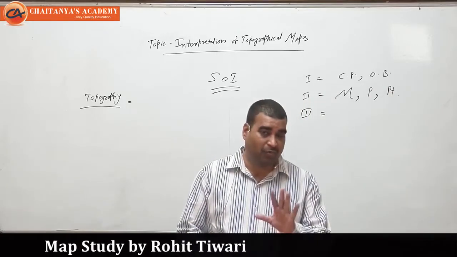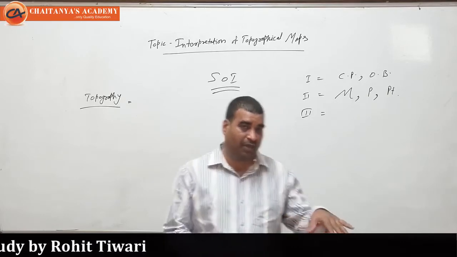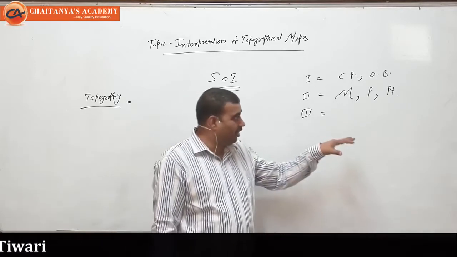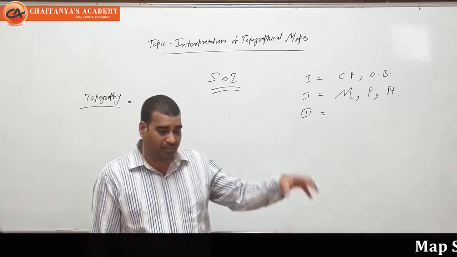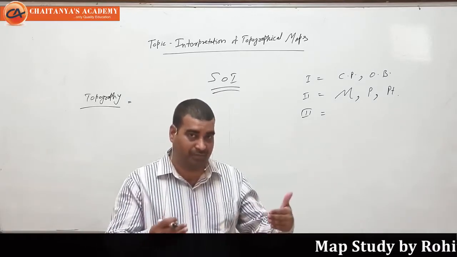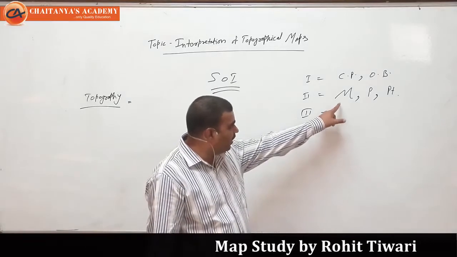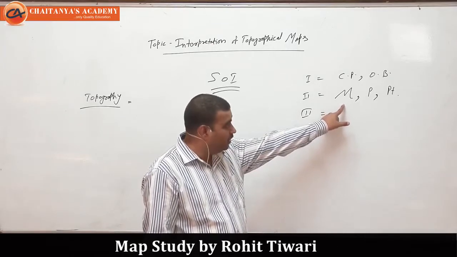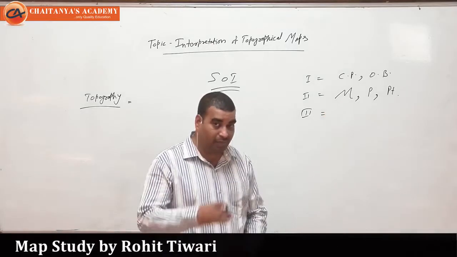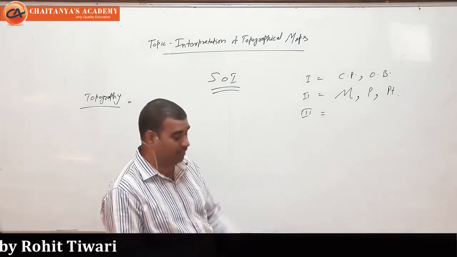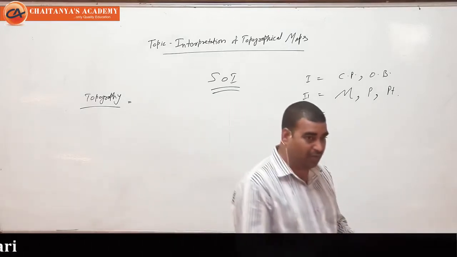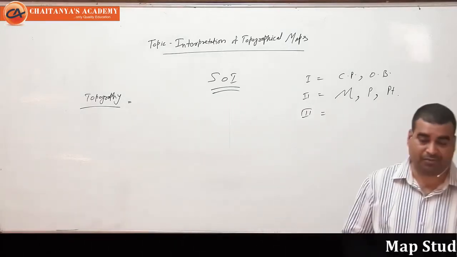It means the relief with the highest elevation is the great height of mountains, then second we have plateaus, and then we have plains. So in the second order we have mountains, plains, and plateaus.